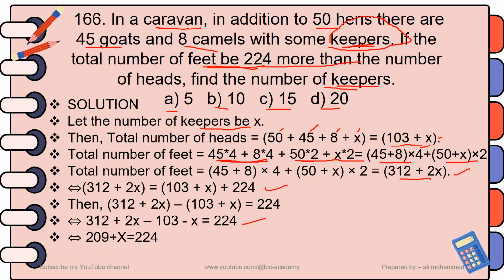Then 312 minus 103 is 209, and 2X minus X is X. So you have 209 plus X equals 224. Solving for X, you get X equals 50. So the number of keepers is 50, and your answer for this question is choice C.